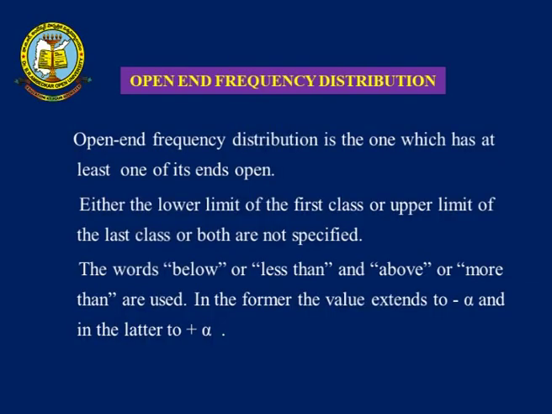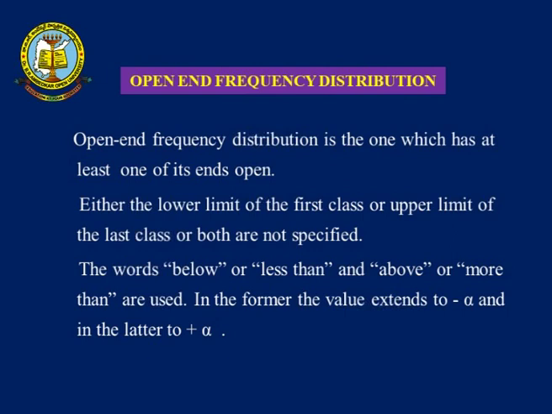Now, we will discuss one by one. First one is open end frequency distribution. In an open end frequency distribution, at least one of its ends is open, either the lower limit of the first class or the upper limit of the last class, or both are not specified.